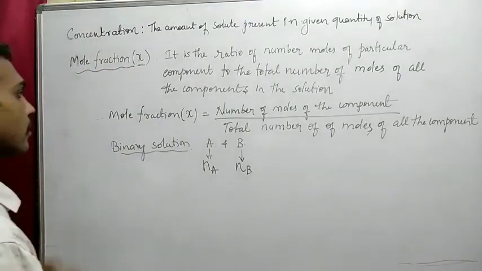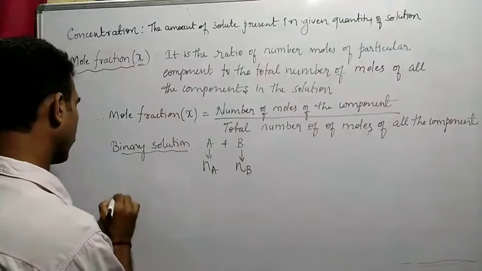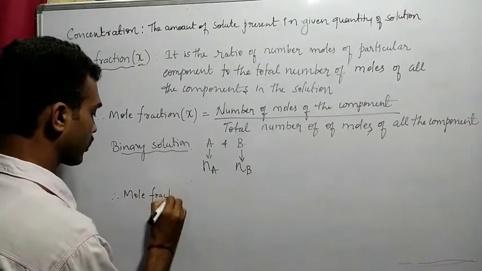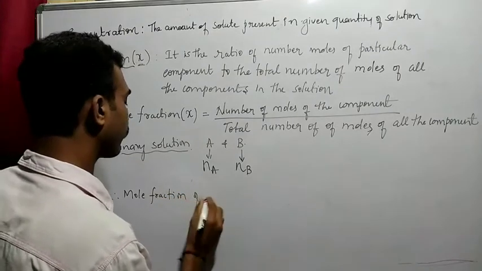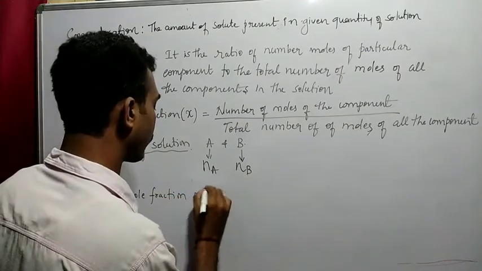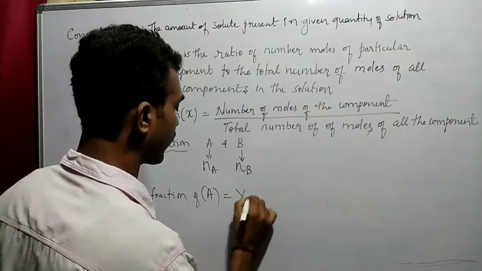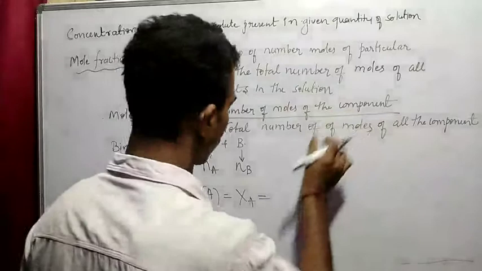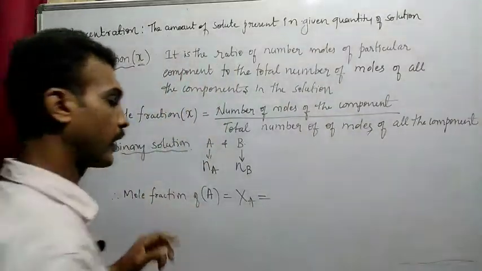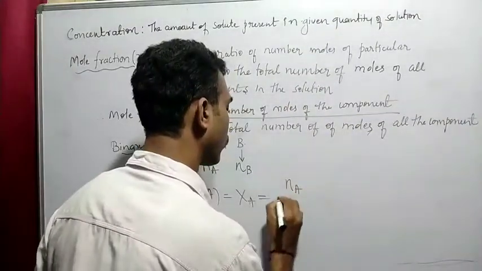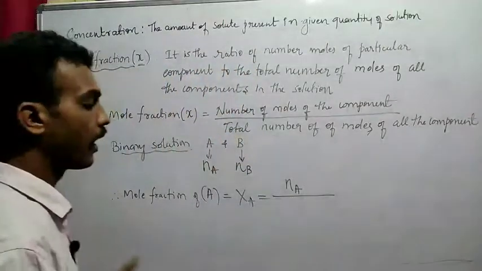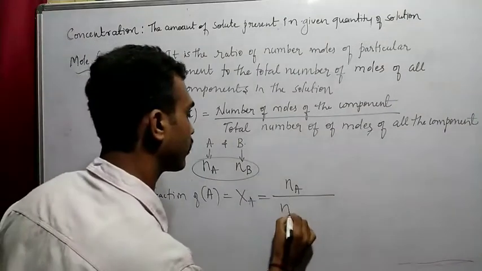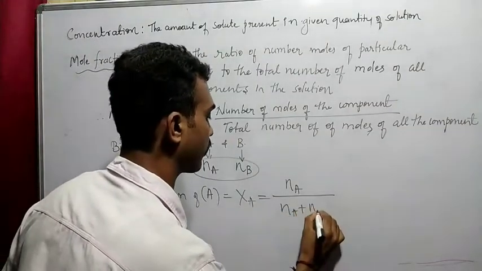So hence, the mole fraction of component A is XA equal to the number of moles of that particular component A, and the total number of moles of components A and B is nothing but Na plus NB.